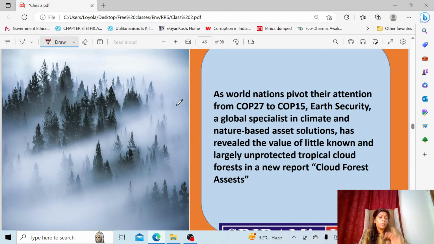So this is called cloud forest, because this is an equatorial forest only, like how we said about the tropical rainforest. This is also an equatorial forest, but it is there in the mountains, above 3000 meter to 10,000 meter above the mean sea level. You will find this forest. This forest also has an equatorial climate only. They are hot, they are warm, they are moist, they are humid, and apart from acting as a carbon sink, they also play a very important part in the hydrological cycle, because in this forest the trees are very, very short.